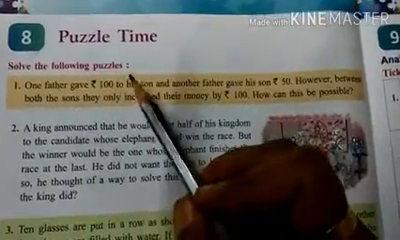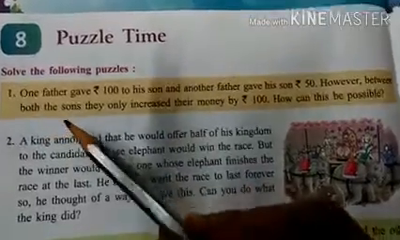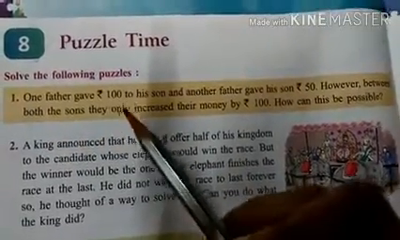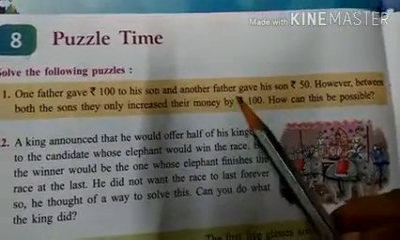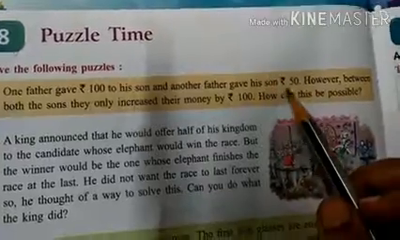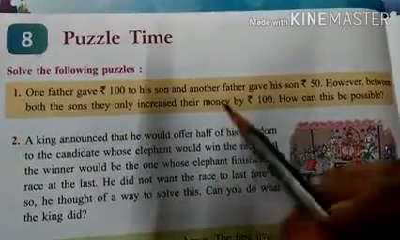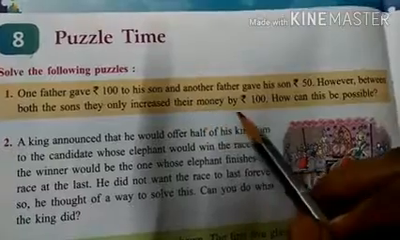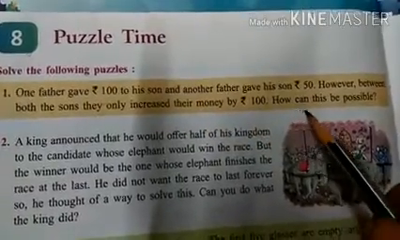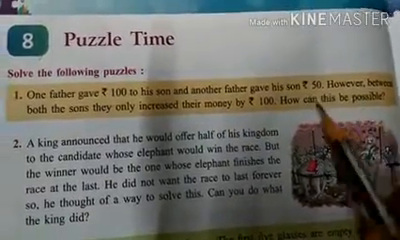Solve the following puzzles. Number 1. One father gave rupees 100 to his son and another father gave his son rupees 50. However, between both the sons, they only increased their money by rupees 100. How can this be possible?